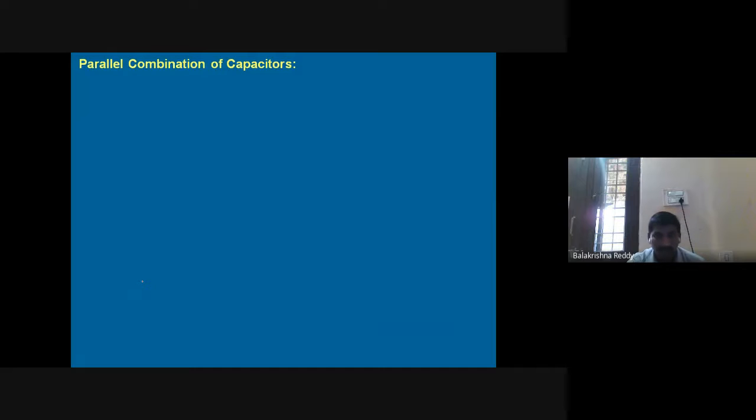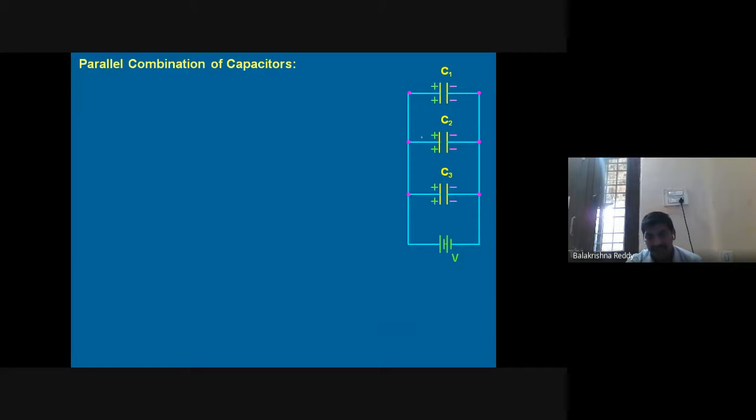Next, parallel combination of capacitors. How will we connect the parallel combination of capacitors? Same like resistors, two or more capacitors we will connect together at one end to the EMF or battery terminal. Let us say these three capacitors are connected together to the positive terminal and the other end of the capacitors is connected together at the negative terminal, right?